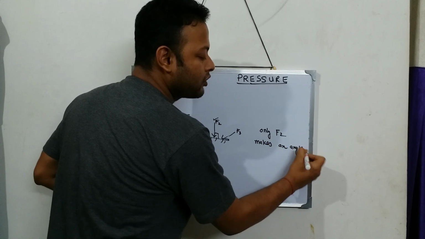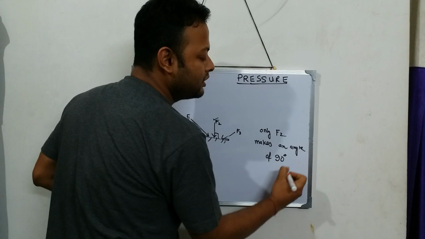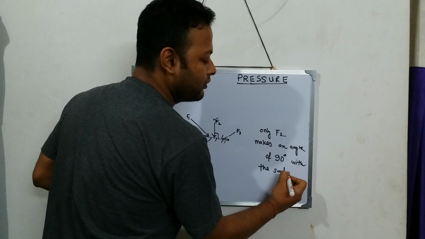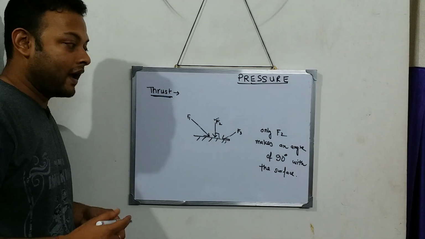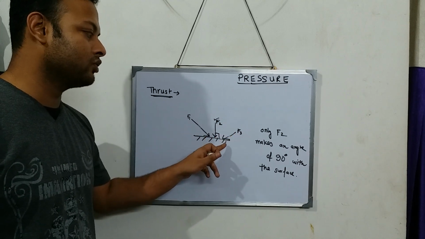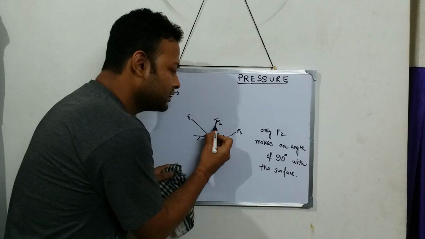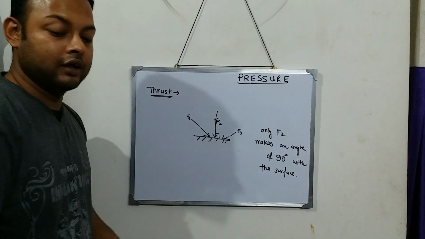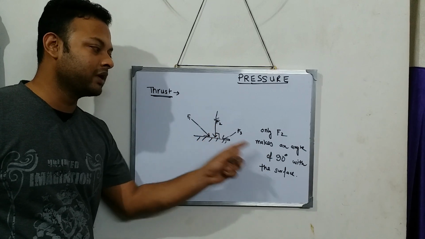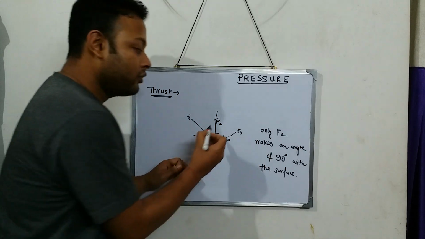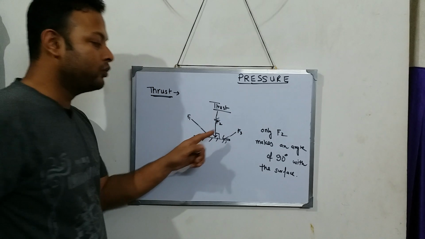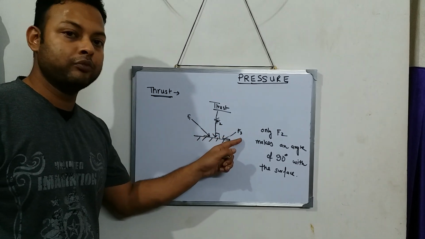F1 is not making it, F3 is not making it, only F2 is. F2 is the only force which makes an angle of 90 degrees with the surface. Therefore, F2 is called thrust. F1 and F3 are not called thrust.